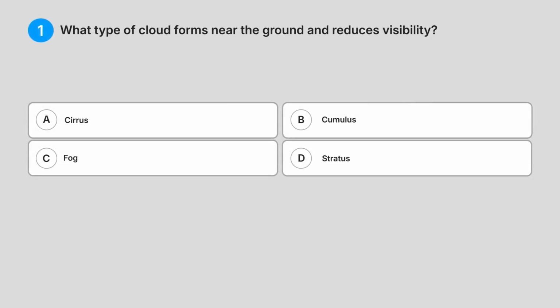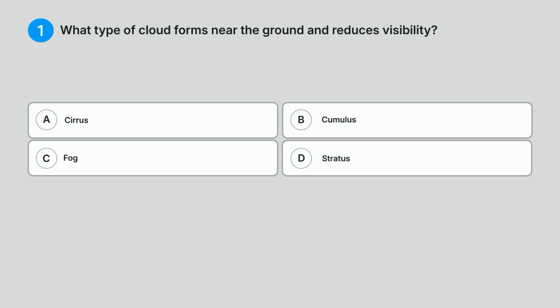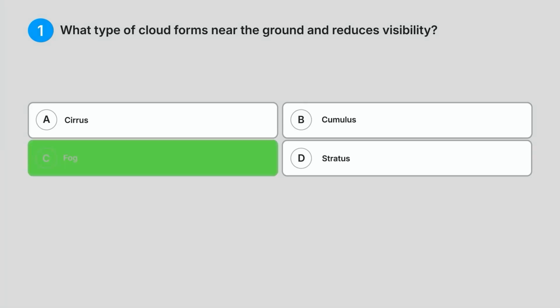1. What type of cloud forms near the ground and reduces visibility? A. Cirrus. B. Cumulus. C. Fog. D. Stratus. Do you know the answer? Correct answer, C. Fog.